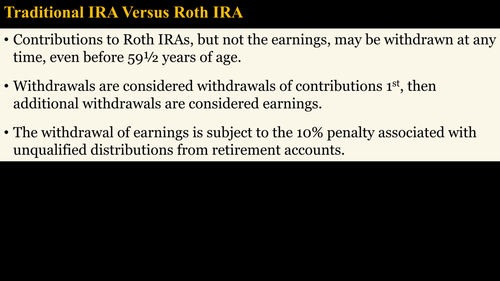Many people are deterred from contributing to retirement accounts or from maximizing their contributions because they fear they may need the money before retirement. A major benefit of a Roth IRA versus a traditional IRA is that the contributions to Roth IRAs, but not the earnings, may be withdrawn at any time without penalty, even before 59½ years of age. Withdrawals are considered withdrawals of contribution first, then additional withdrawals are considered earnings, so you will not incur a tax penalty if your total withdrawals do not exceed your contributions. But the withdrawal of earnings is subject to the penalties associated with unqualified distributions from retirement accounts. So be sure not to withdraw earnings.